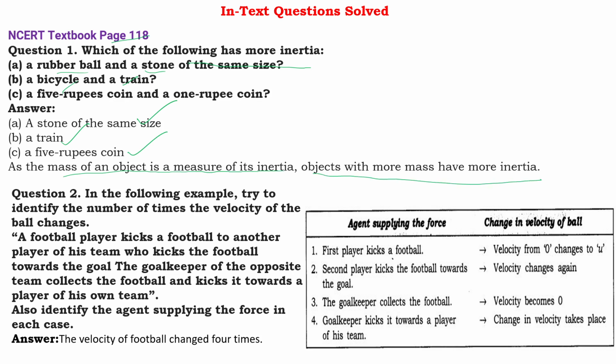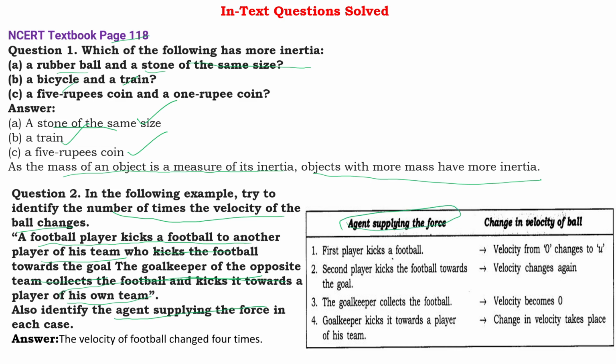Fine. Now, in the following example, try to identify the number of times the velocity of the ball changes. A ball is being hit a number of times. How does its velocity change? A football player kicks a football to another player of his team, who kicks the football towards the goal. The goalkeeper of the opposite team collects the football and kicks it towards a player of his own team. Identify the agents applying the force in each case.